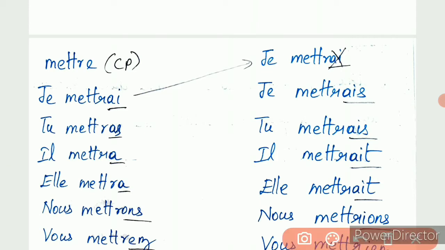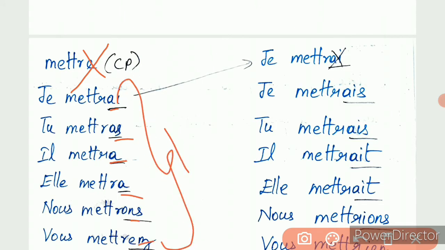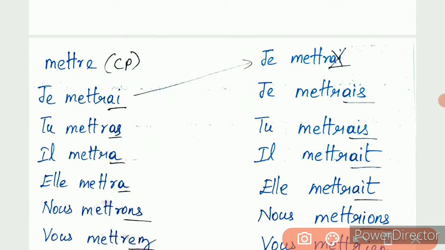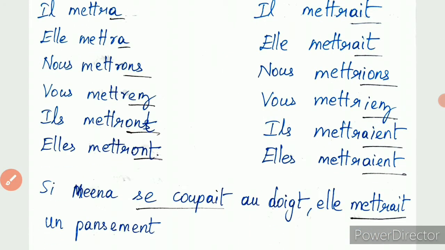Okay, mettre is an RE verb. For an RE verb, we remove the e at the end and add the future endings. Clear? And from this, we take the je form and add the imparfait endings to form the conditional present. Clear? Okay. So let us see how the answer is formed.